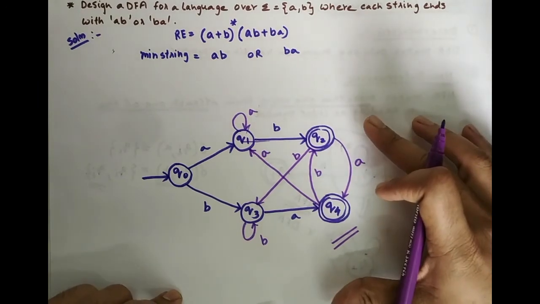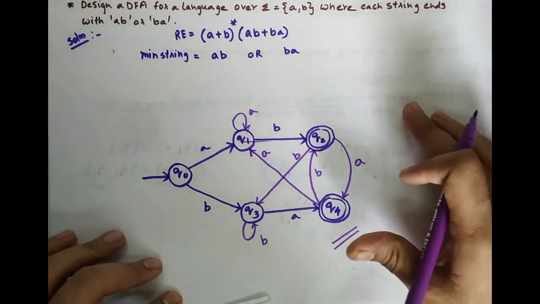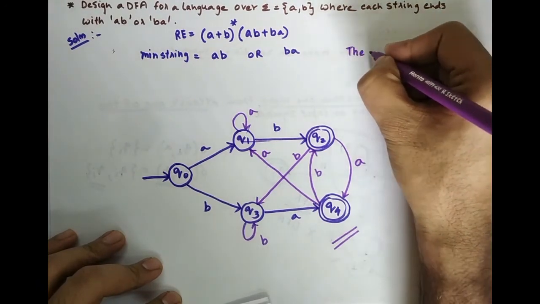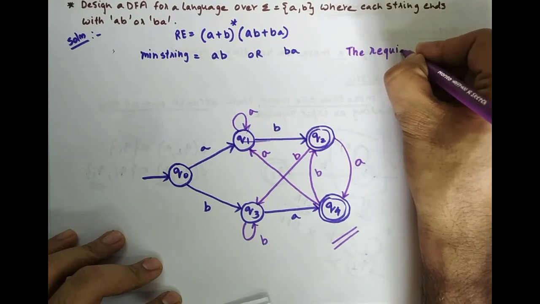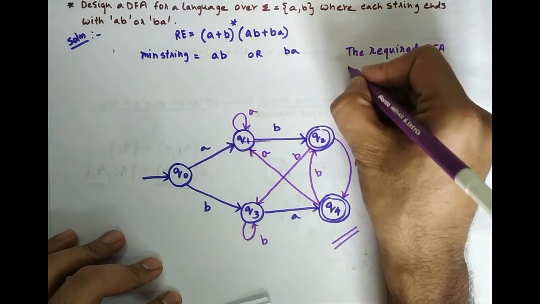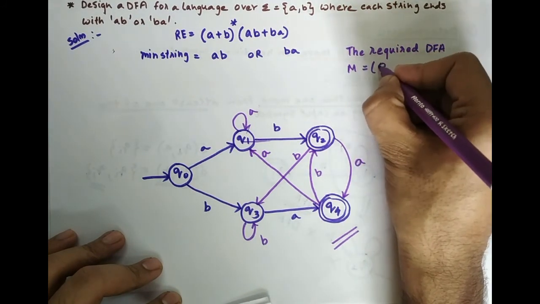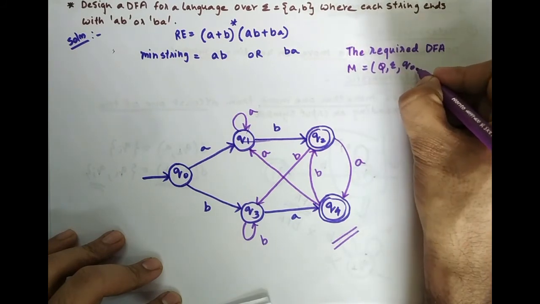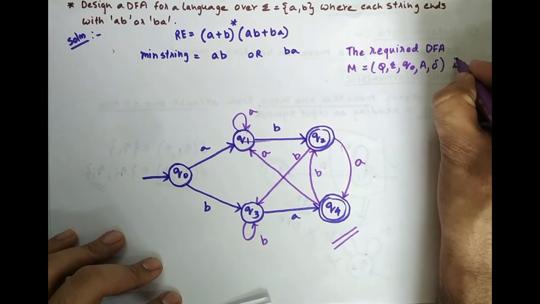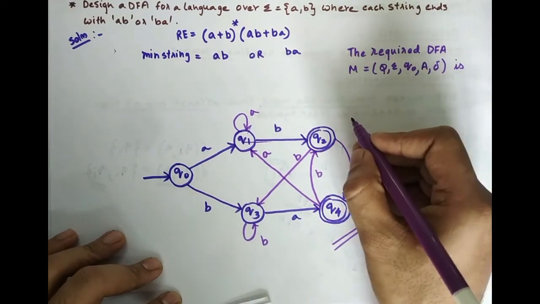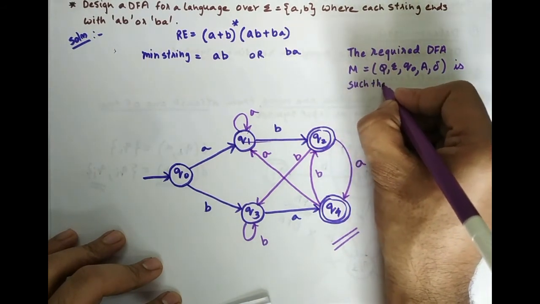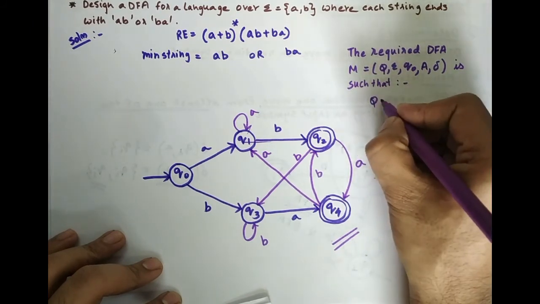Now whenever you are going to draw a DFA, make sure that you are also writing the required DFA, M is equal to Q, sigma, Q naught, F and del, such that Q is what in this case?